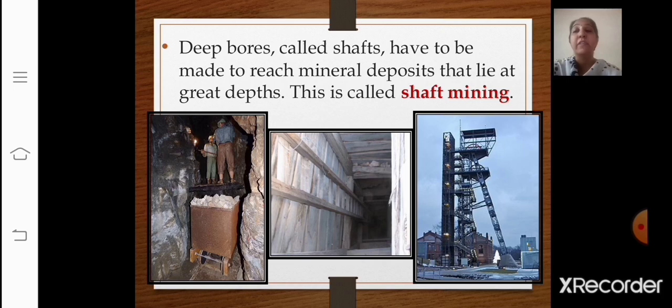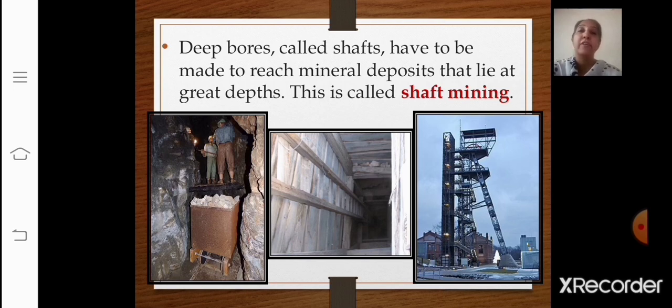Now the depth of this type of minerals is too much, so something is required, like a tunnel or an elevator, so that the miner can go inside the mines. That is known as shaft mining. Let us understand this in detail.